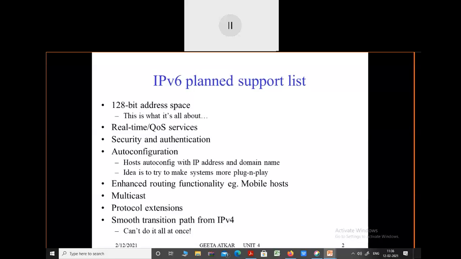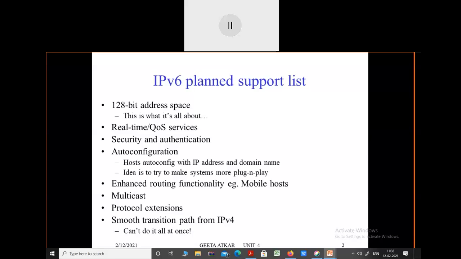Okay, and these protocols are also having extensions, and the path for transmission of data from one host to another host is smoother as compared to the IPv4 protocol. So these are just the features of IPv6. You might have studied these; some of these features you might know from the CN subject.